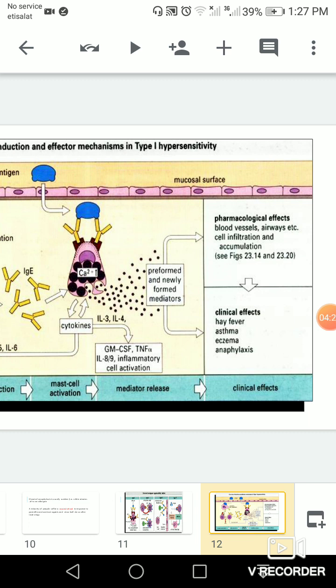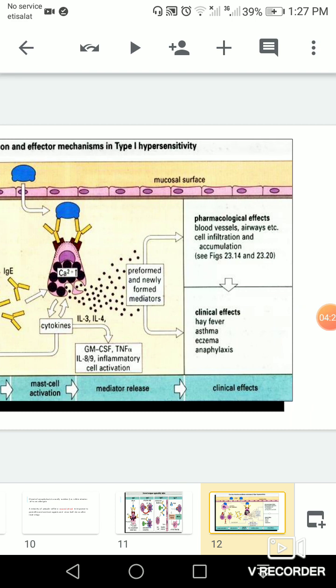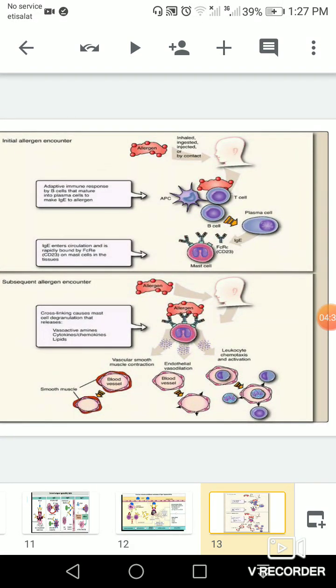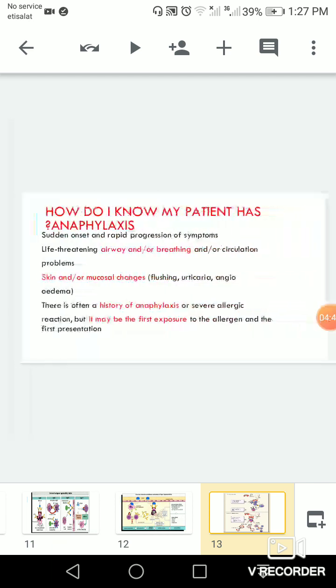Also, it may lead to effects on the blood vessels and cellular infiltration. The clinical effects may be hay fever, asthma, eczema, or anaphylaxis. Here is the process by which there is at first an initial allergen encounter to produce immunoglobulin E, and the capping of this and the presentation of this immunoglobulin E over the surface of the mast cell. Then in the second exposure, degranulation occurs and the clinical symptoms appear.